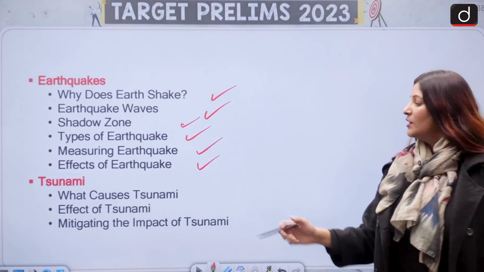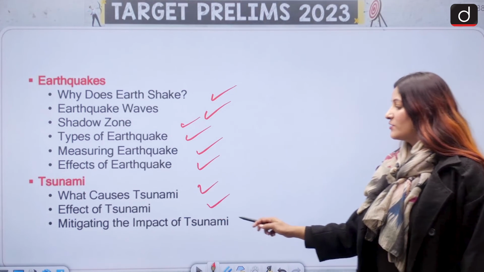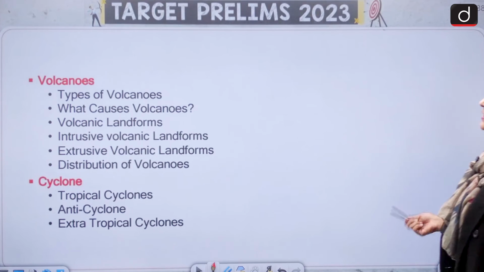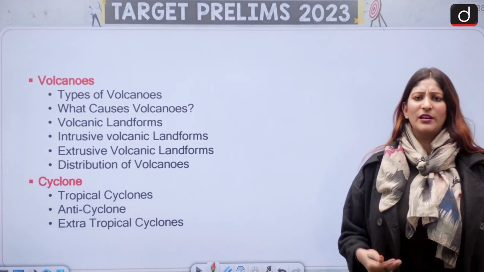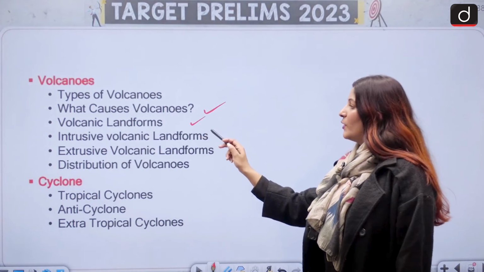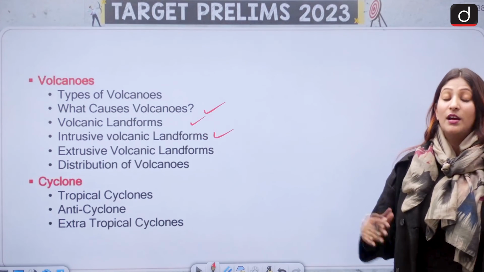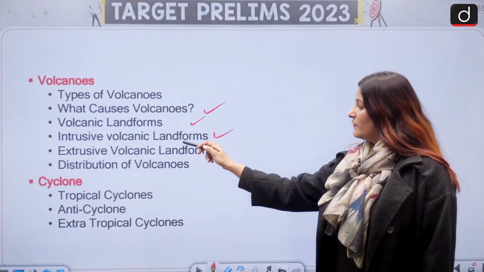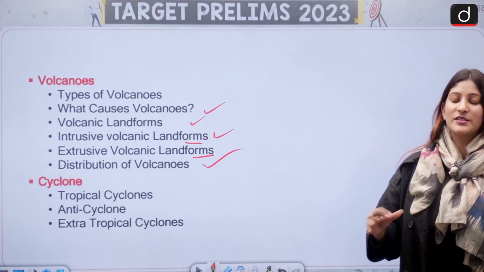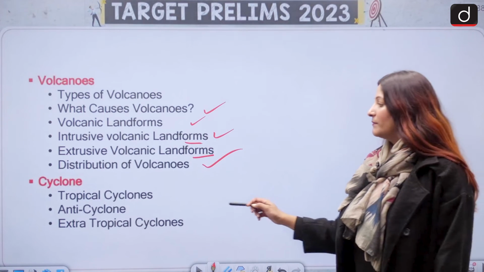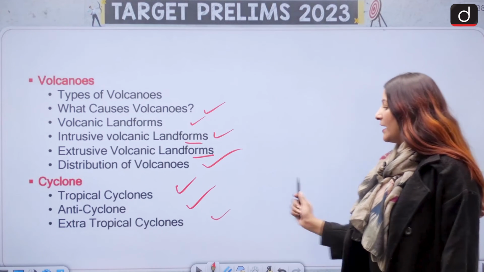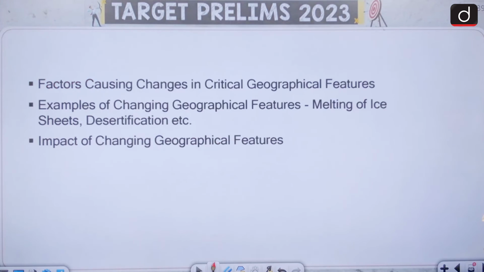For tsunami, what causes tsunami and the effects of it? How can we minimize the impacts of tsunami? For volcanoes, the different types of volcanoes, composite, shield. What causes volcanism? What are the volcanic landforms? Intrusive volcanic landforms, extrusive ones and distribution specifically along the Pacific Ring of Fire. What are tropical cyclones and anticyclones? And extratropical cyclones, how they are different.